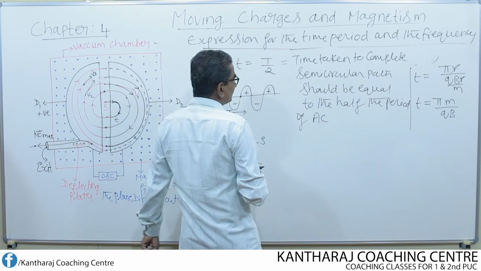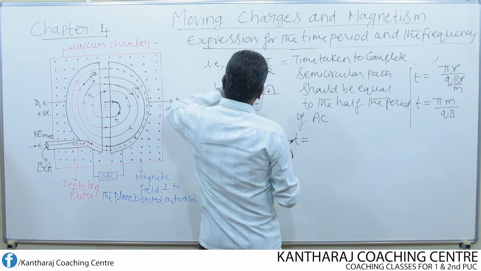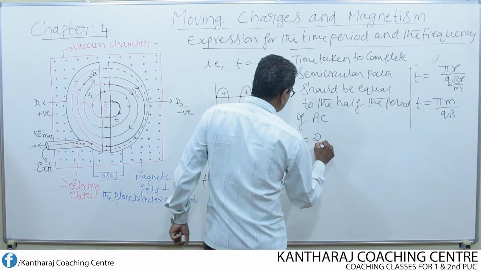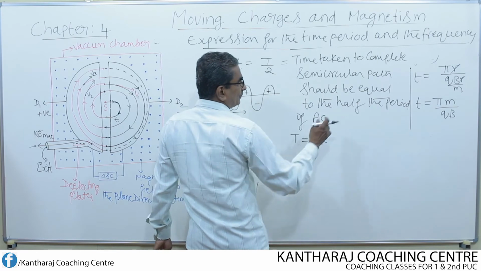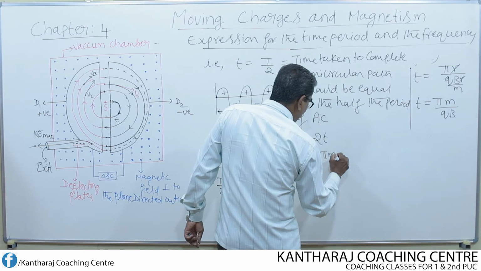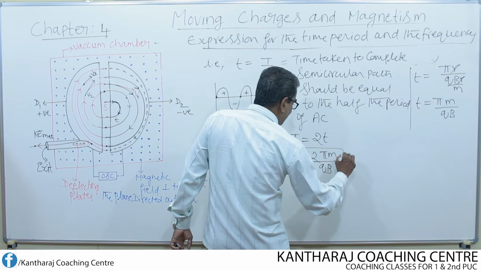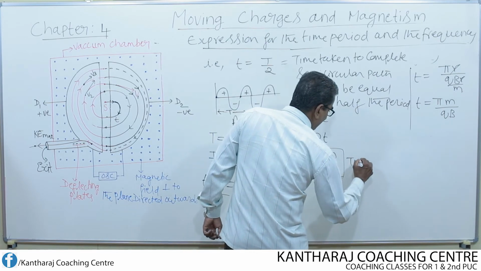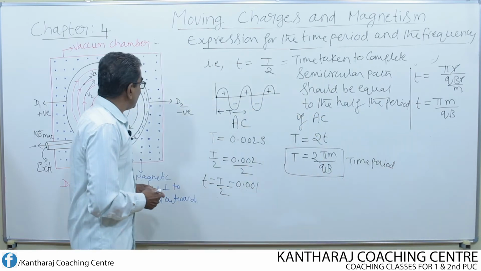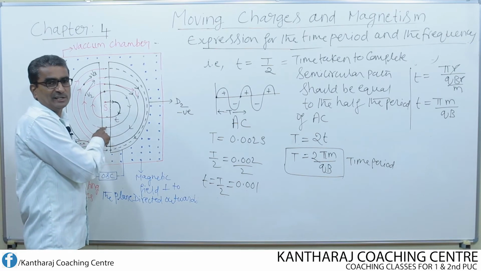If that is the case, then what happens to this equation now? T becomes equal to capital T. Let us consider, what is capital T now? Capital T is equal to 2t, 2 into small t. Substitute for small t. What is small t now? Pi m divided by qB. So this is the expression for the time period of the particle. Time period of the particle means the time taken by the charged particle to complete one rotation or one revolution.